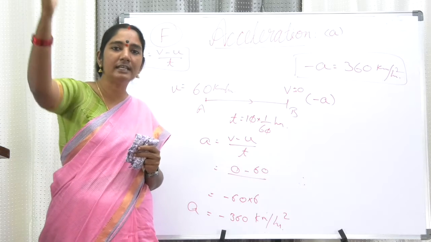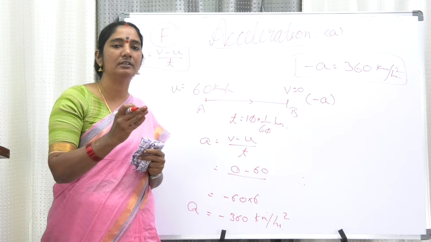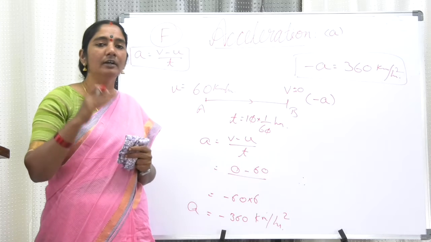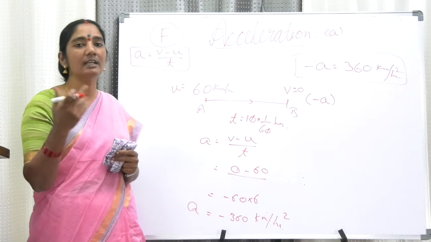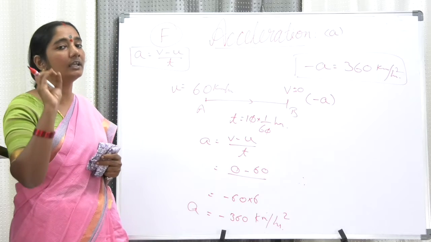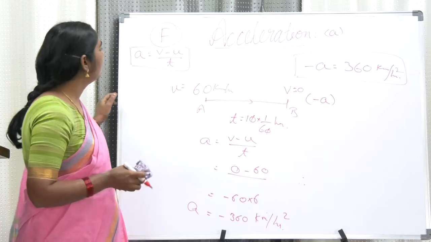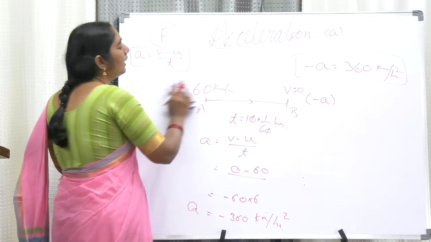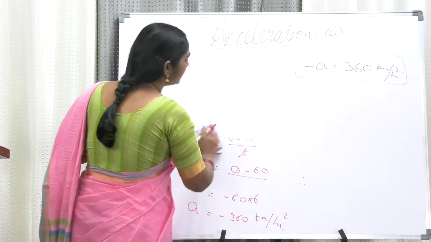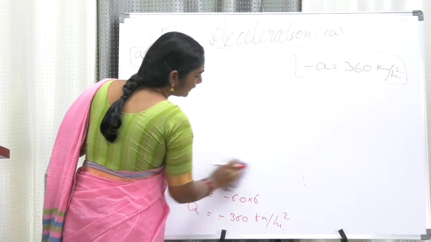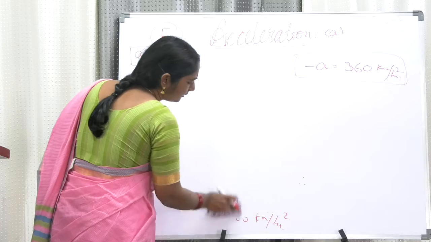The velocity is decreasing. The change in velocity is a negative quantity. When the change in velocity is a negative quantity, then the body is undergoing retardation. Right, okay. Now you understood the meaning of acceleration and retardation. Both are the same, but a slight difference is there. Negative acceleration is called retardation.